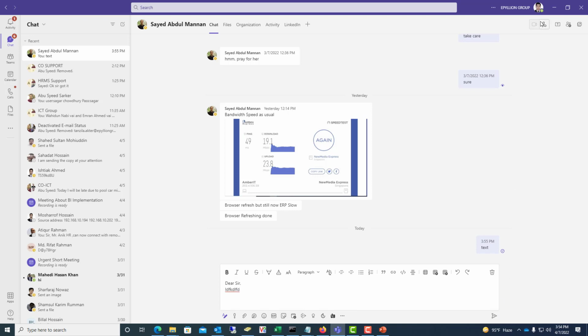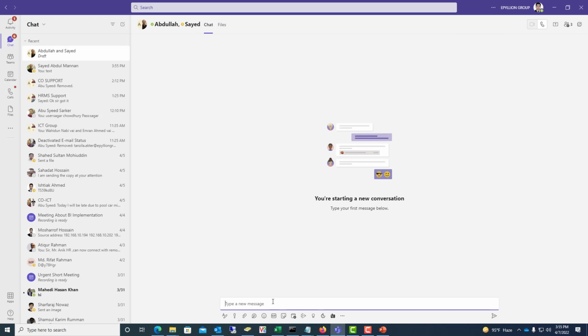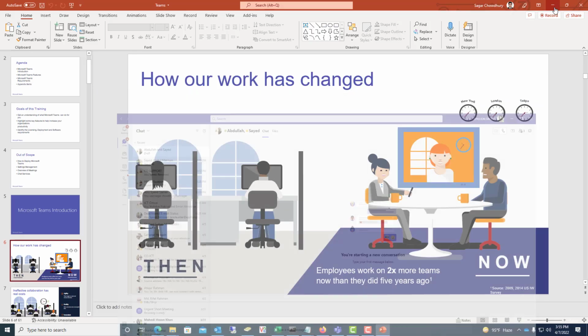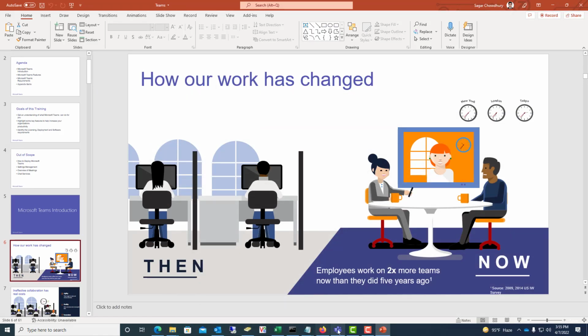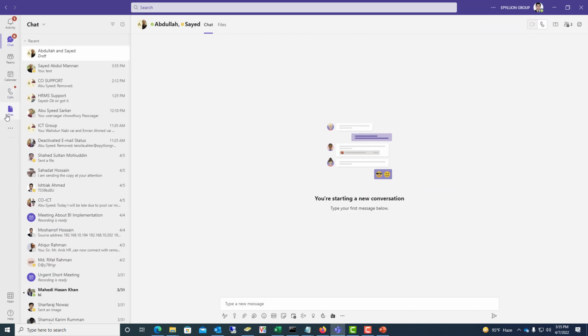Okay, this is communication. And if you want to add other people to this communication at a time, you can go to this plus sign and add people here. If you add someone and you text or share a file, both people get that file or text at a time. And you can also make a meeting schedule through Microsoft Teams.